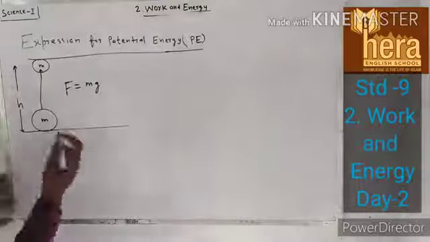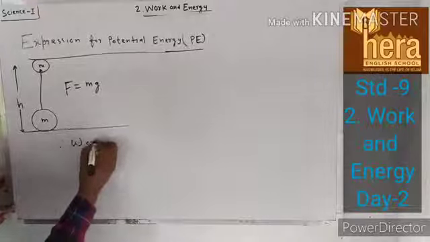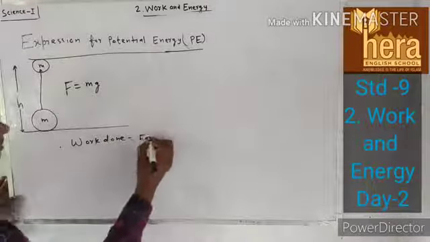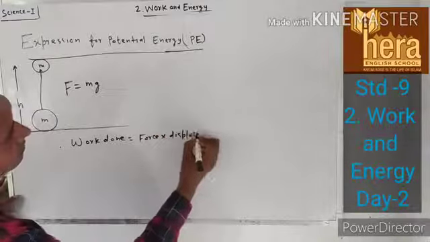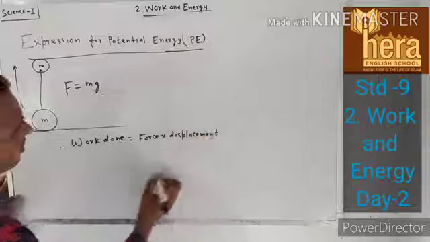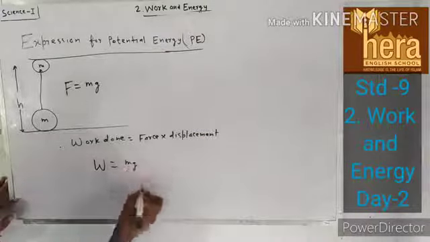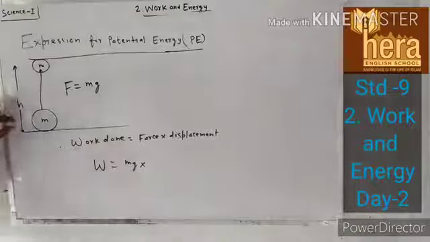So work done is again equal to force into displacement. In this case, work done W is equal to force, which is mg, into displacement h.